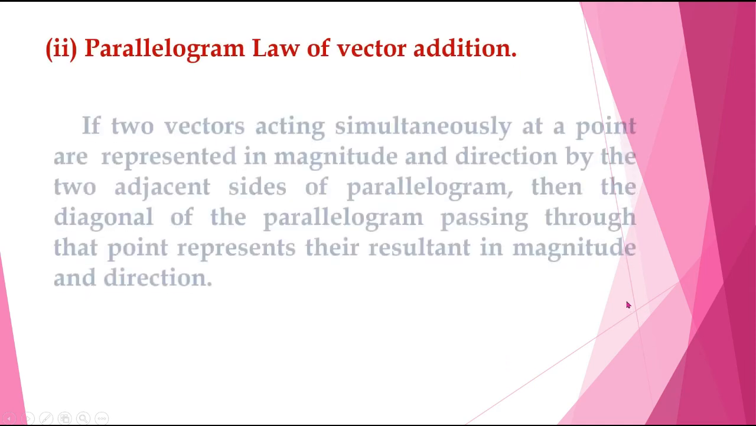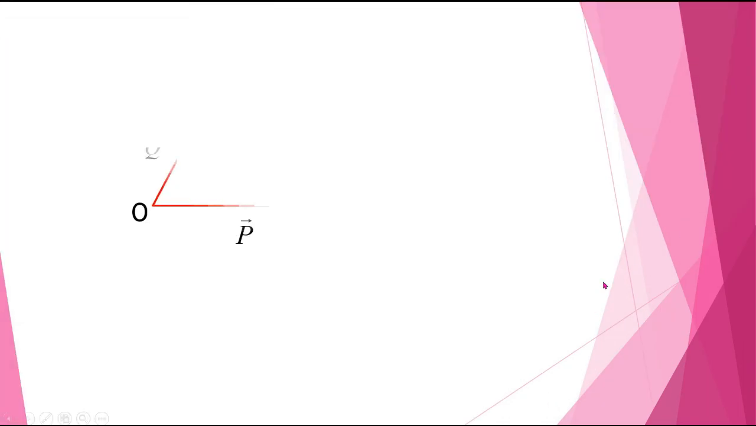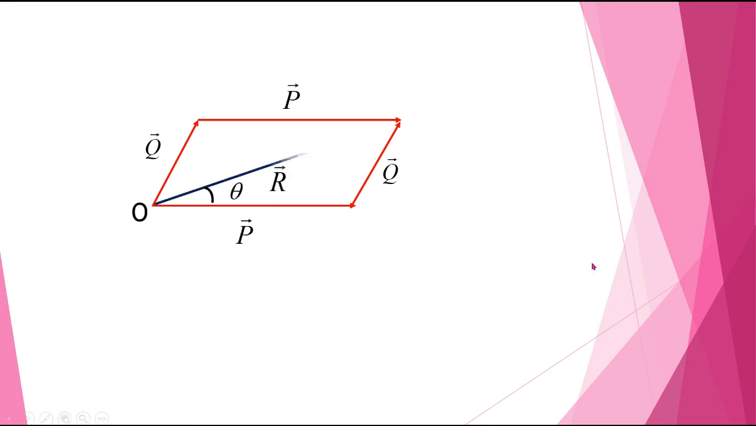Parallelogram law of vector addition. If two vectors acting simultaneously at a point are represented in magnitude and direction by the two adjacent sides of a parallelogram, then the diagonal passing through that point represents the resultant in magnitude and direction. Suppose p bar and q bar are the adjacent sides of the parallelogram. So in the parallelogram law of addition, the diagonal r bar gives the result.